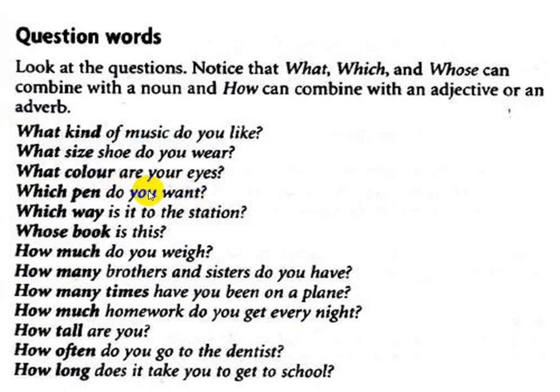Which pen do you want? Pen here is a noun. And which way is it to the station? Also way here is a noun because which combines with a noun. Whose book is this? The word book here is a noun. So as you see, what, which, and whose combine with these nouns.